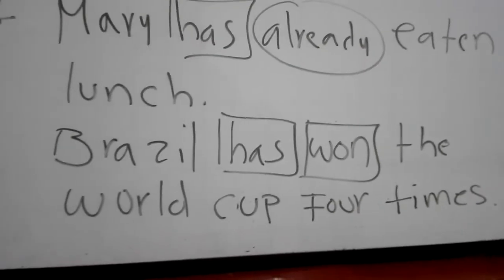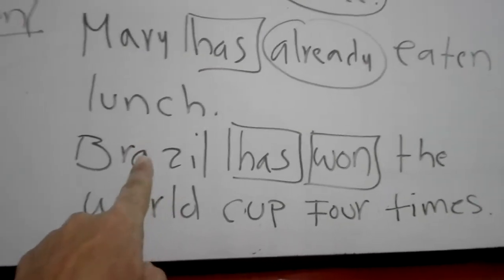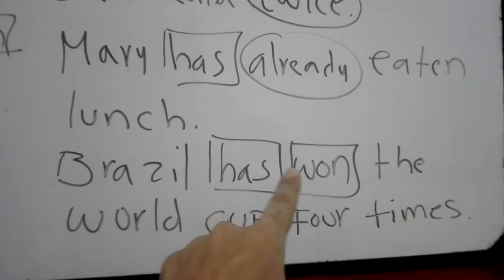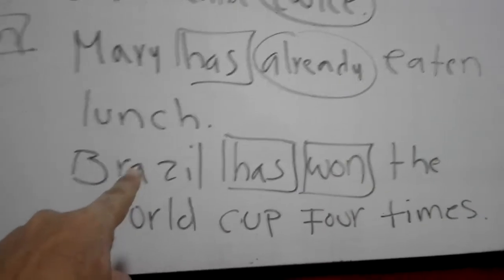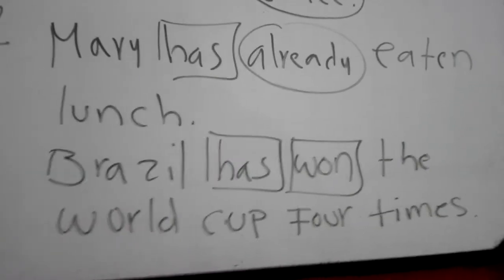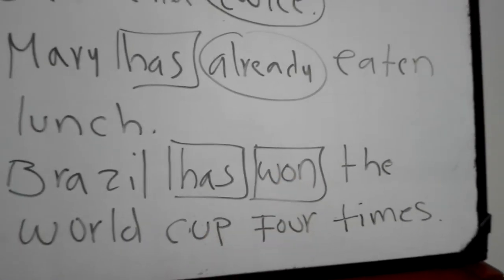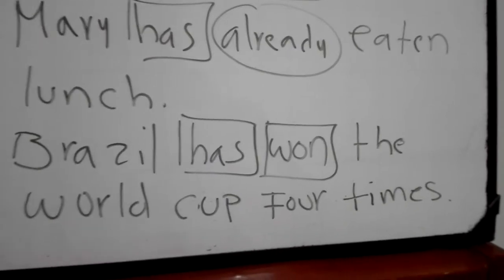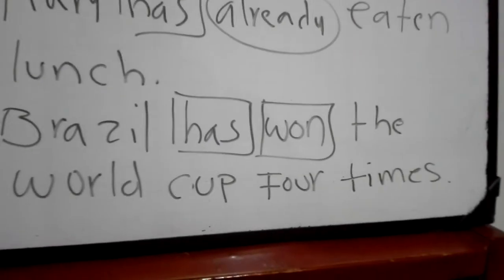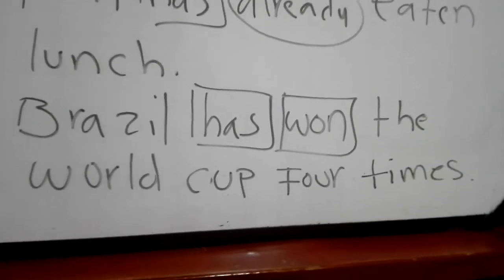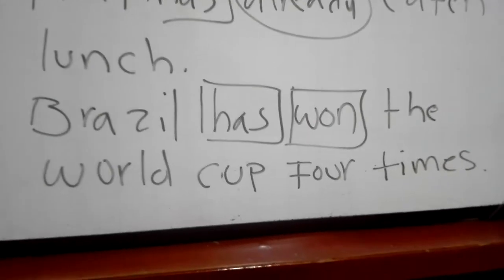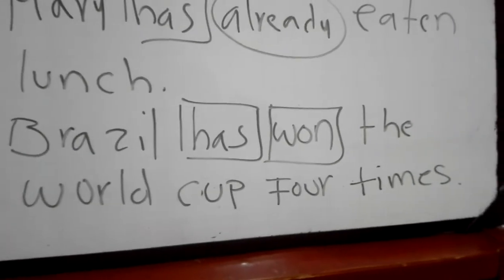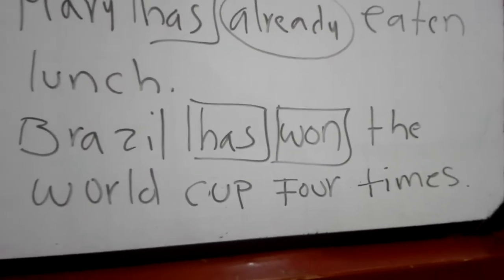Now, the next sentence is Brazil has won the World Cup 4 times, okay? Brazil is it, so we use has. Won is the past participle of the verb win, okay? So we say Brazil has won the World Cup 4 times. We don't say when they did it. They already did it in the past, but we didn't say when. So for that reason, we say Brazil has won the World Cup 4 times. Okay, so this is also present perfect.